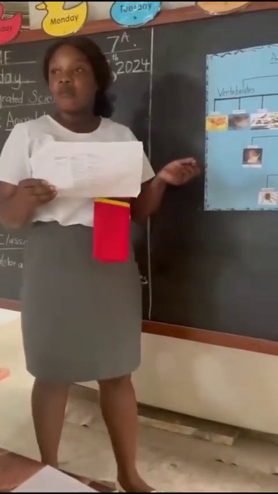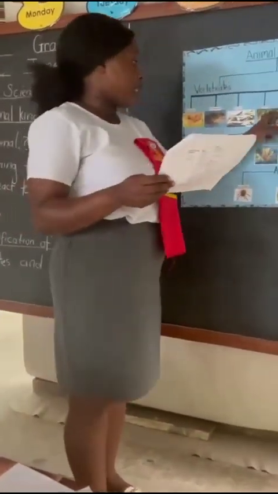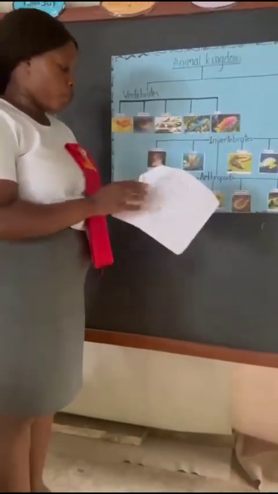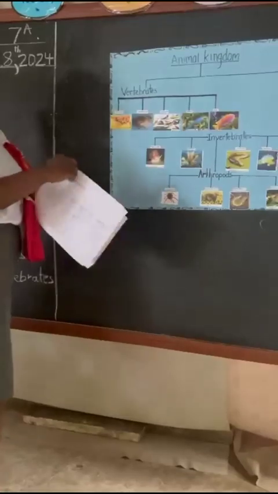And where is the beak found? Yes, on the mouth. You see this parrot? It has a beak, right? And then we look at fish now. And fish, what do you think? Are fish cold-blooded or hot-blooded?